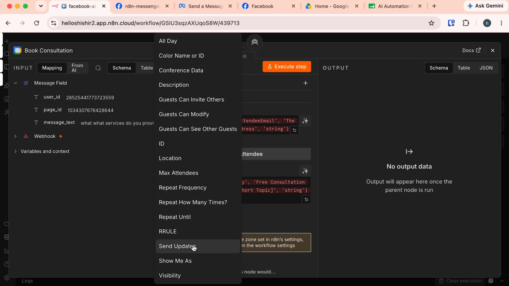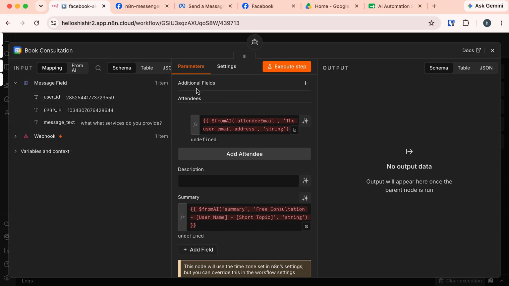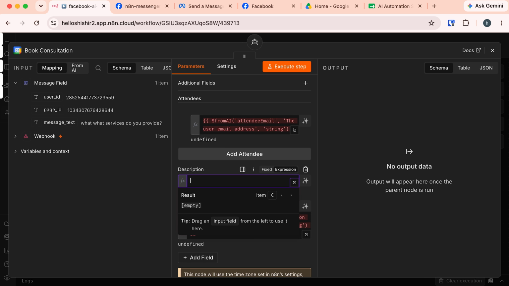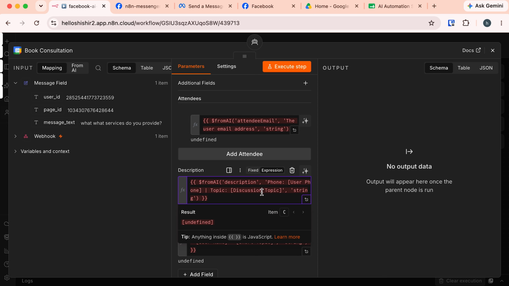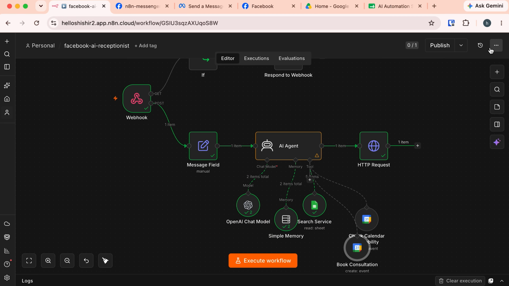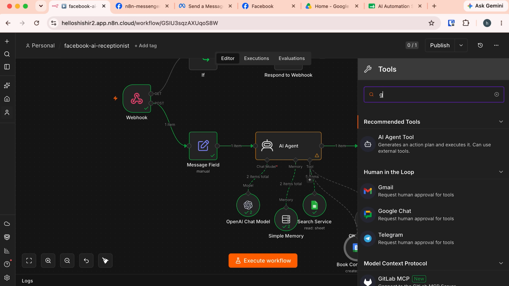Beside that, I also want a detailed description of their consultation. So click on add field and search for description. In this description field, move to expression and again paste another code snippet. Again, this description will be populated by our AI agent. It will include the phone number, which is the user's phone, and the discussion topic in detail. Let's close this. I also want to get an email notification about this booking. To do that, in this tool, let's add another node and search for Gmail.